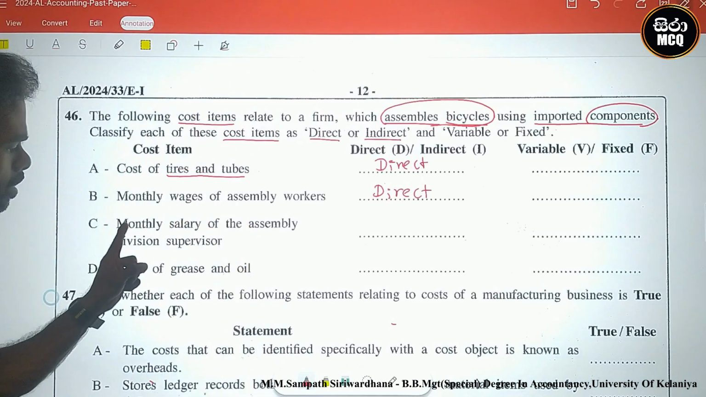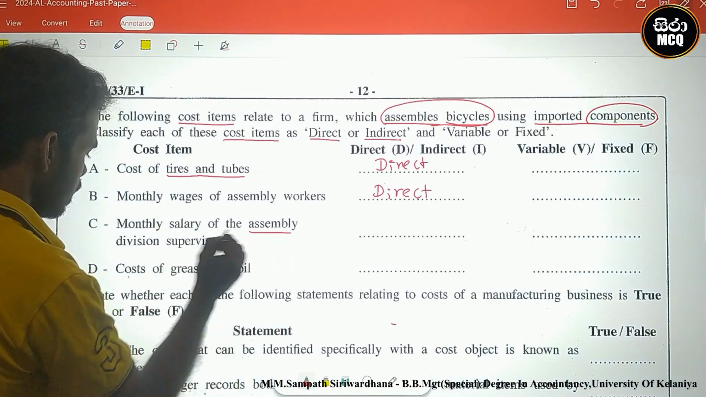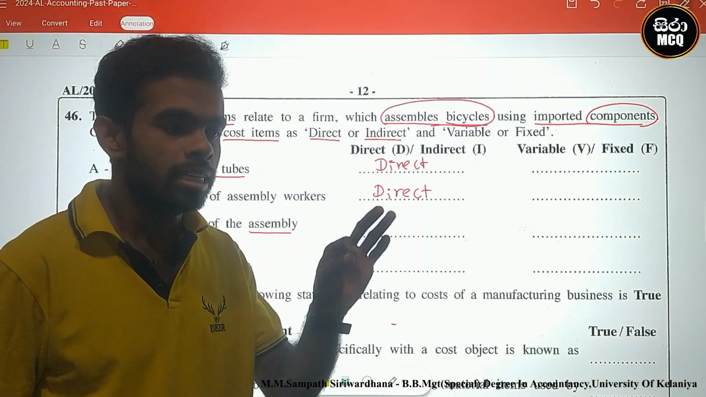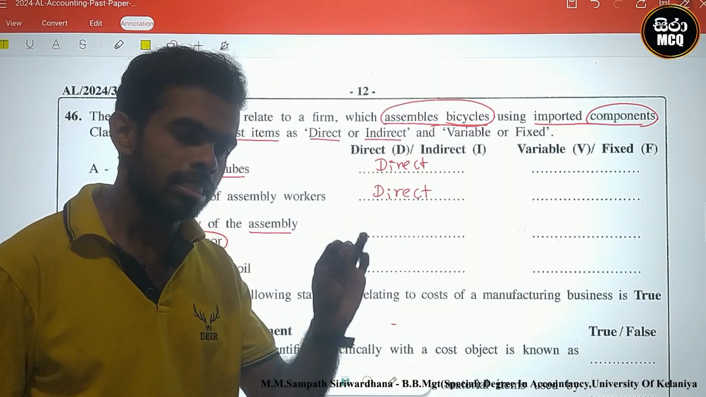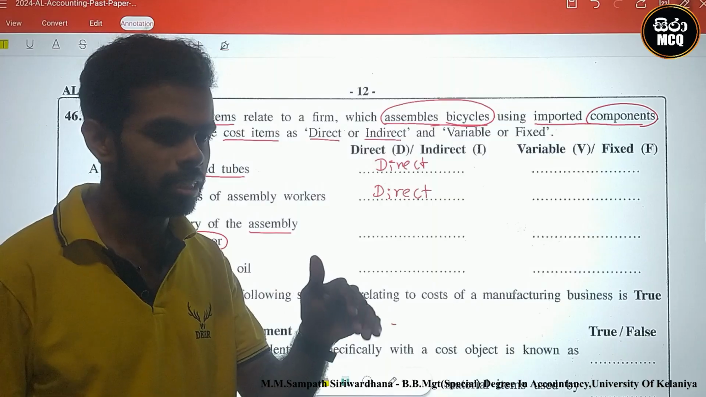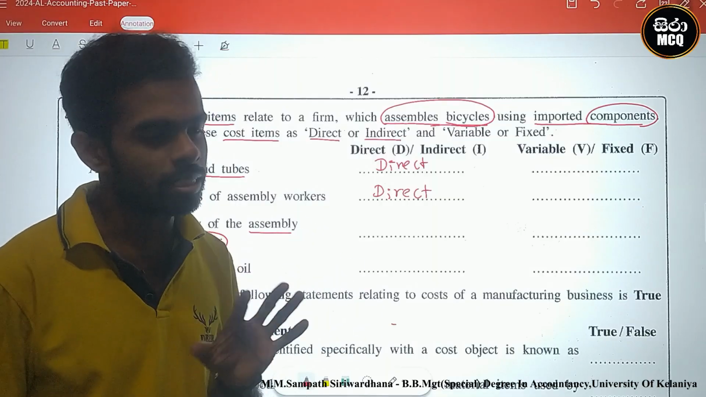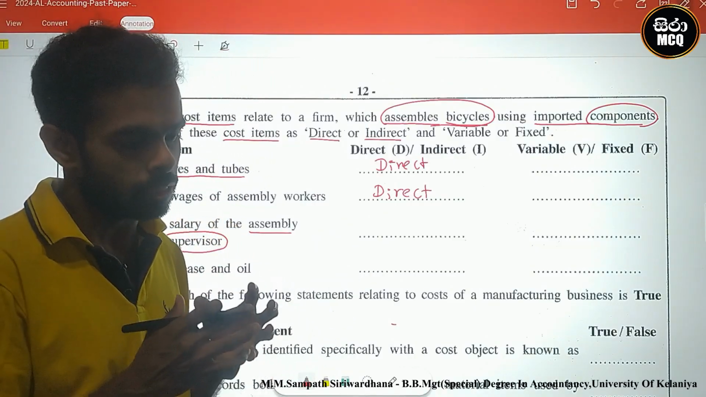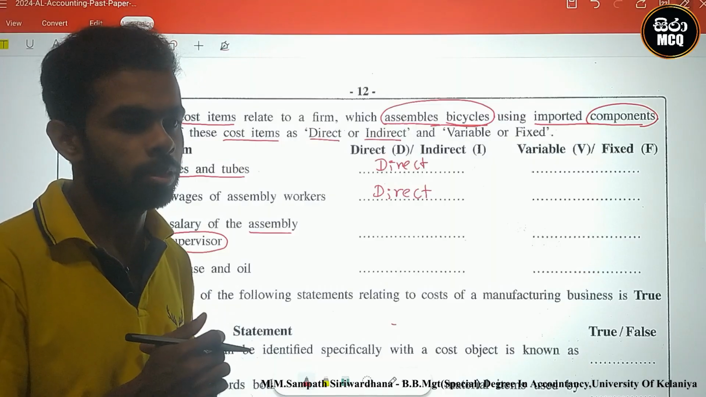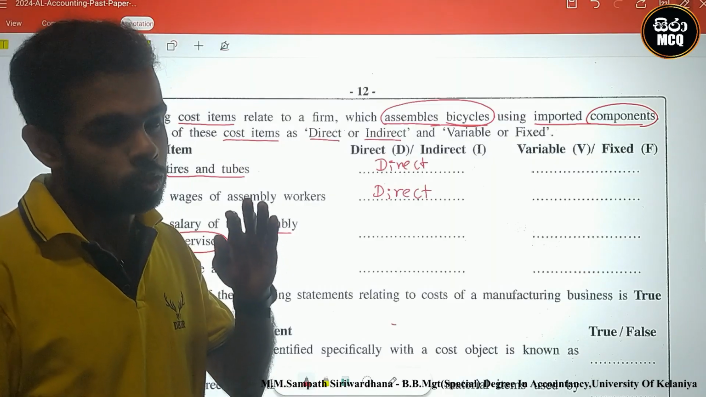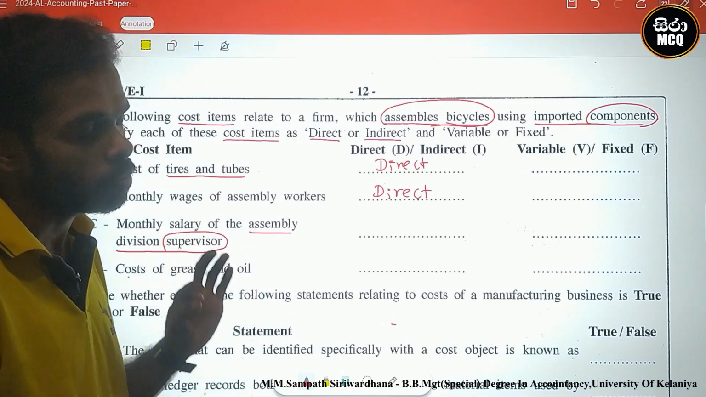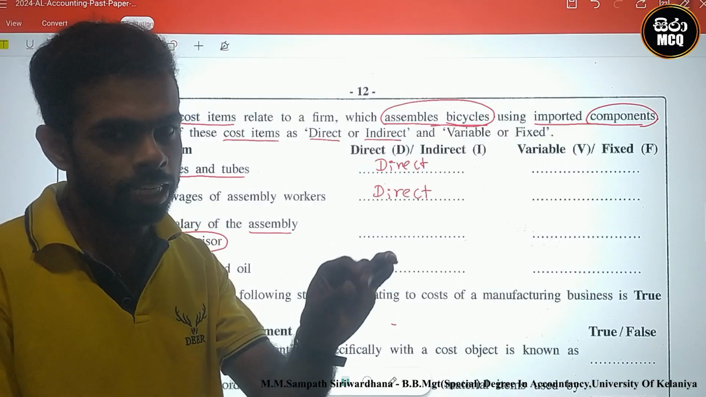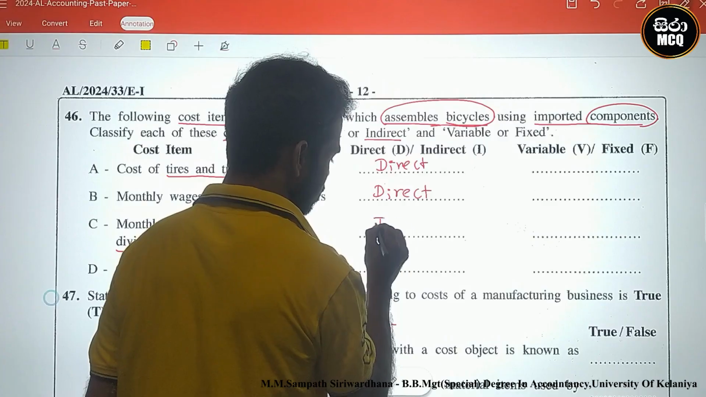Next one. Monthly salary of the assembly division supervisor. This supervisor does not directly contribute to the assembling task. Why? He is supervising the work. Therefore, this is an indirect cost. You know, in the categorization of cost of production, supervision cost, the supervisor salary, was included in production overhead cost. Production overhead means indirect. So this is an indirect cost.